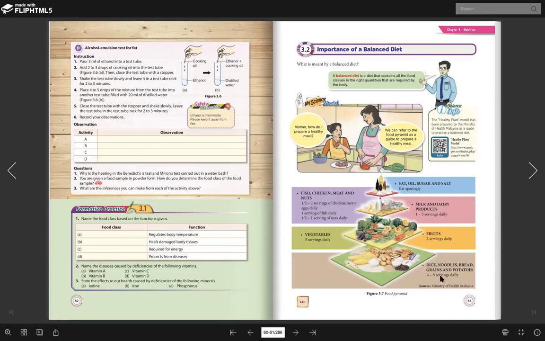So this is what we call the food pyramid. It begins at the bottom with carbohydrate. Second one, fiber. Third one, protein. And the last one is fat. It means fat is what we need the least, and the bottom is what we need the most. The middle is medium, but compared to the top, we must eat more. Okay, can you understand? The lower in the food pyramid, the more we need to consume. The higher in the food pyramid, the less we should eat.